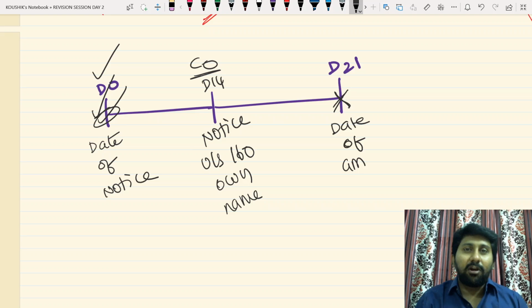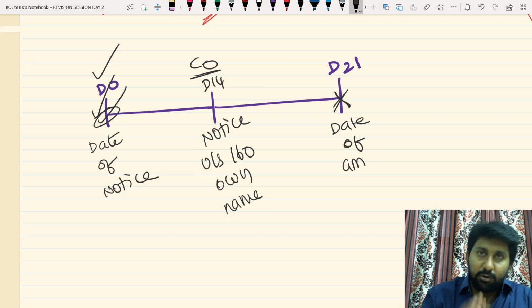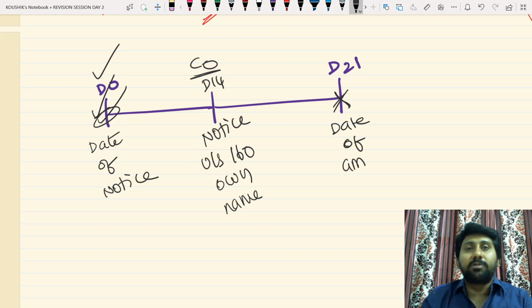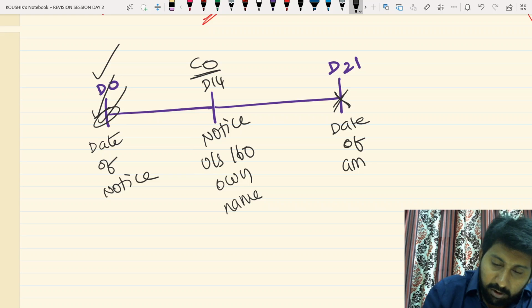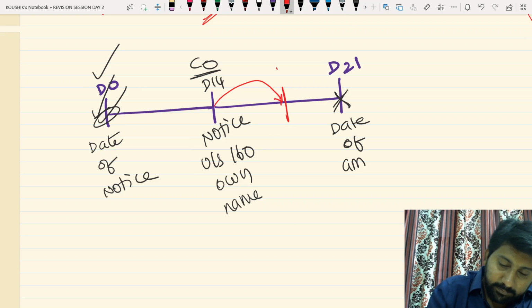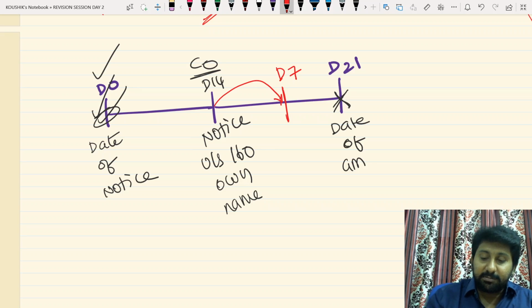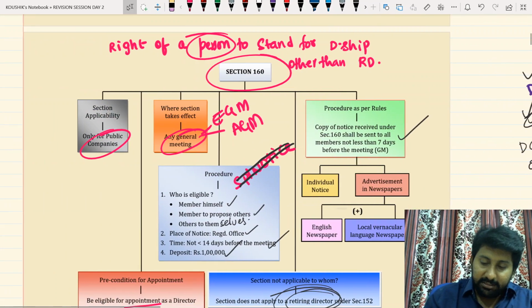So therefore, law says that you send a notice 14 days prior. This notice is sent by me. I know that I am going to propose myself and received by board. Board also knows, but other shareholders should also be aware or not. Therefore, the board of directors has to communicate about this at least 7 days before the general meeting. This is what they said.